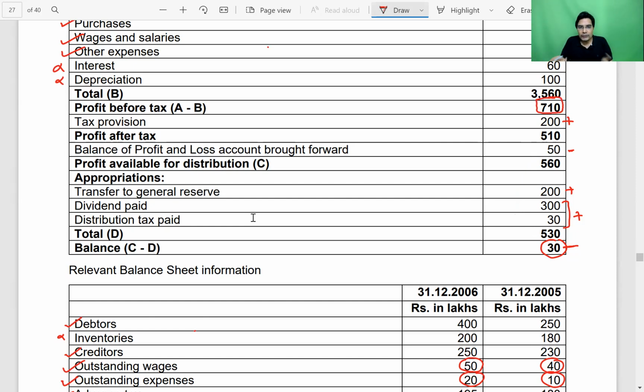But why will we do that working note? Directly in this question, profit before tax is available. We'll directly start our answer with 710.